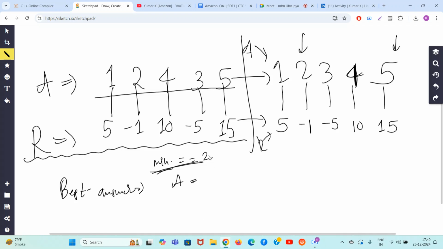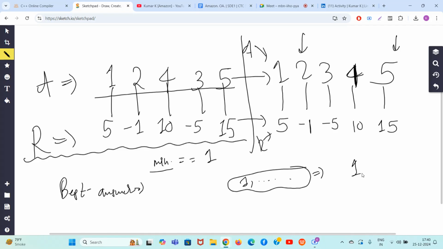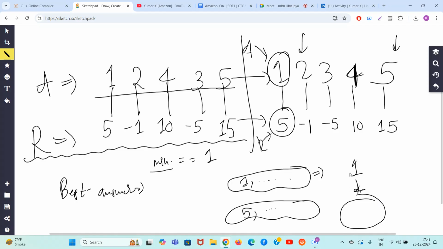If 1 is fixed as the minimum, guys, you know that here 1 will be there for sure. The other elements do not matter, the minimum will come as 1. In the R, 5 will be there for sure because 1 has to be included, then 5 will also get included. Which other elements will you include, guys, apart from 5 to increase the right hand side sum? You will not use minus 1, you will not use minus 5, you will use 10 and 15 because they are positive numbers. So 1 into 5 plus 10 plus 15, which is what, guys? 1 into 30. And 30 is coming as the answer.